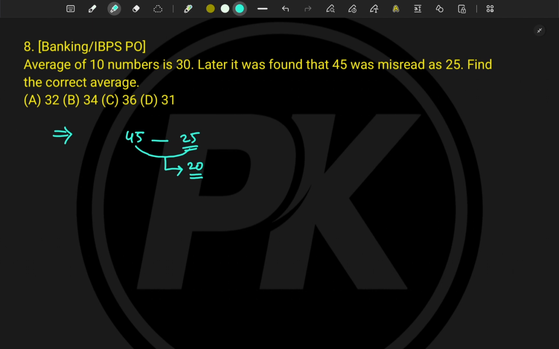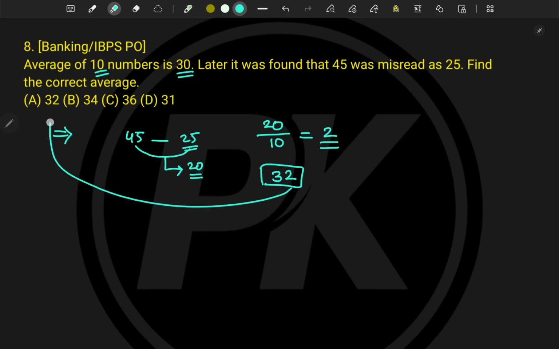Now tell me what will be the increase in the average, because here the average is of 10 numbers, so we are adding 20 for 10 numbers. That means the average will increase by 2. What is the current average? It is 30. Now it will increase by 2. Then what will be the new average? It will be 32. And hence this was what we were looking for.